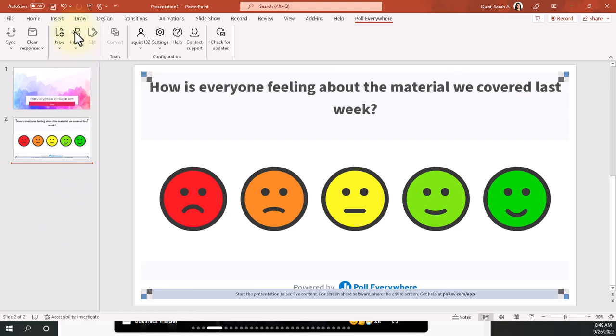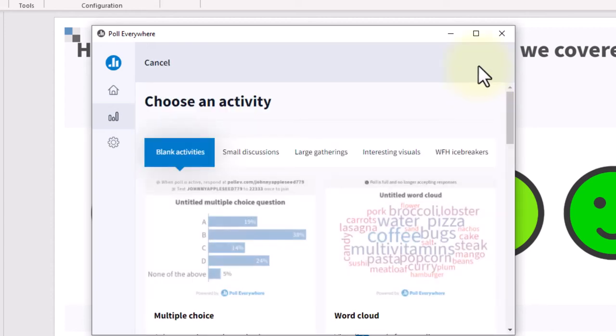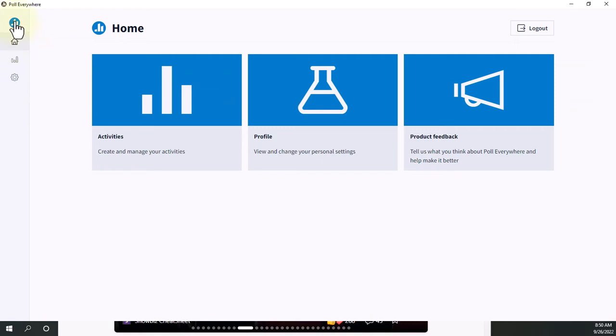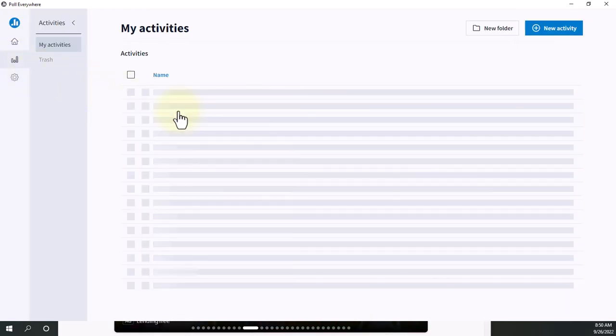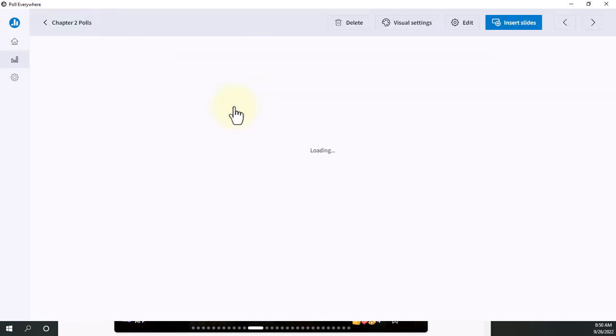So now if I want to add another slide, let's say we want to add a new question. Again, it really doesn't matter which button you press, you're going to get the same screen. So as always, if you had a polling question idea that you didn't pre-make in advance and you want to add it, you can select New, and they'll give you all of their polling questions that are blank, and you'll work through the same process that you did online to create them. I'm going to pull in another pre-made one for demonstration purposes, and I'm going to select a multiple choice one.